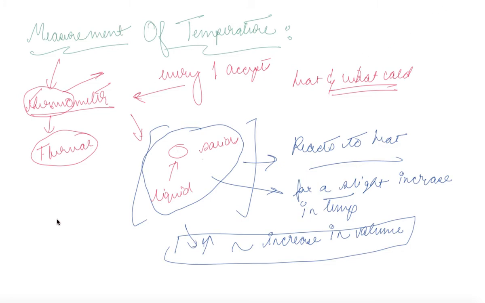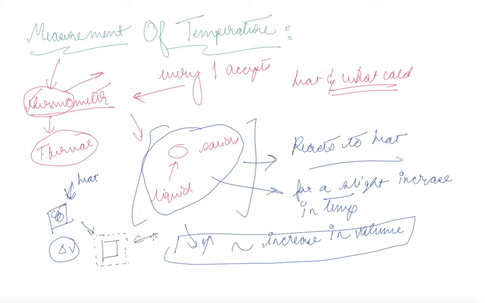Now what actually happens is, say suppose this is your substance. Now if you apply heat, there is a change in volume. That is, this particular substance after application of heat has increased its volume from the original volume. So this is the increase in volume.